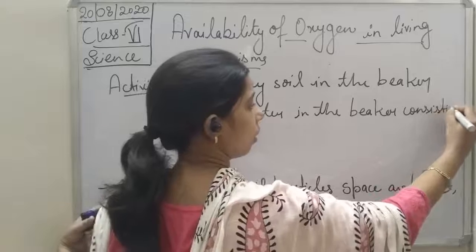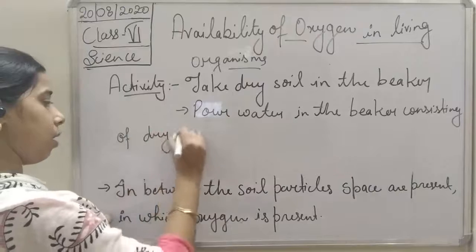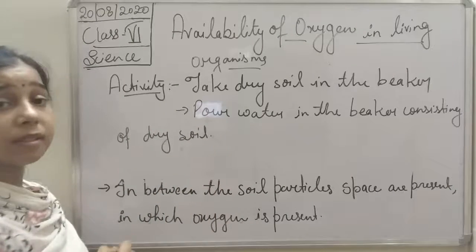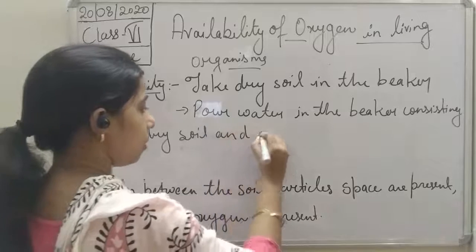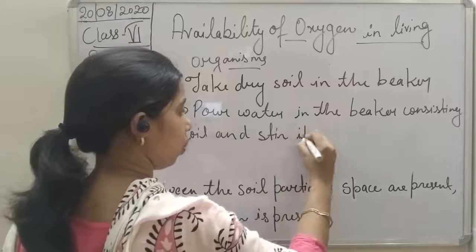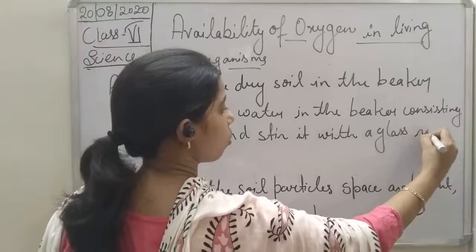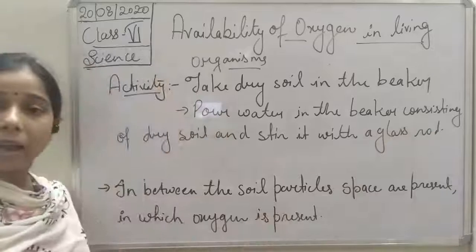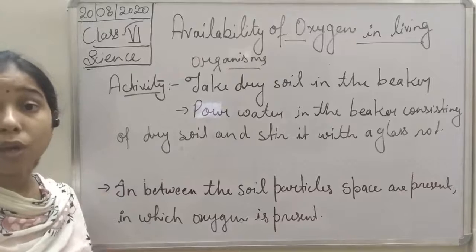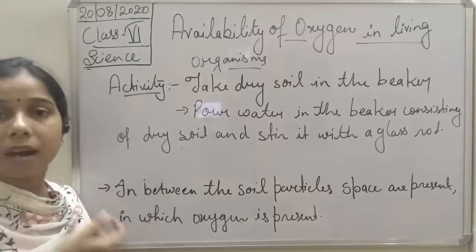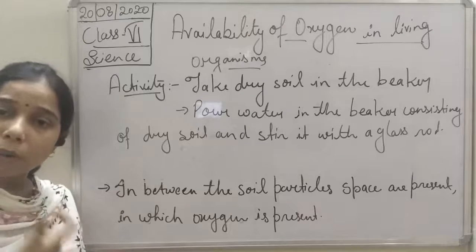consisting of dry soil. What will you observe, students, as you pour it, and stir it with the glass rod? As you take the dry soil and add water in it and stir it with the help of the glass rod, you will see the bubbles start coming out from the soil. So how are the bubbles coming out from the soil?